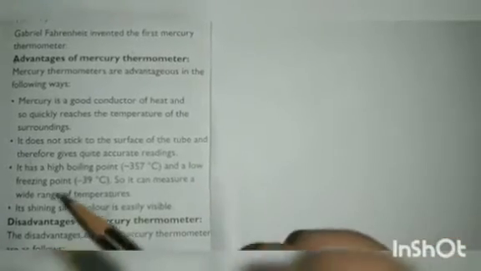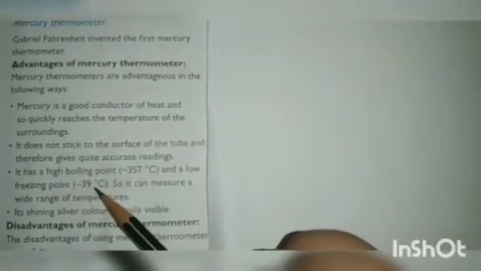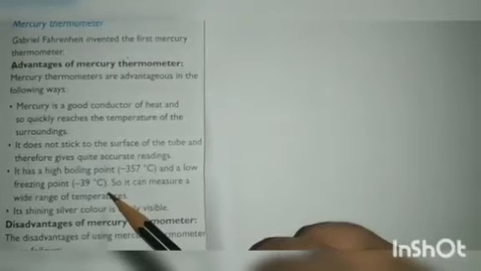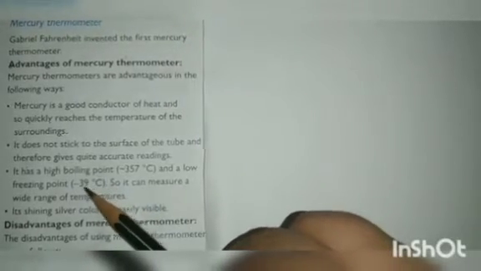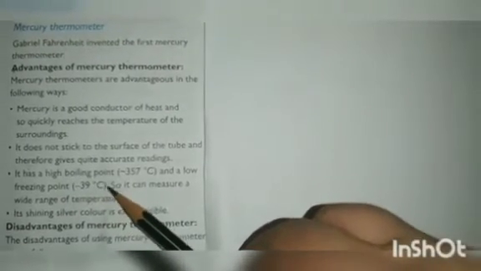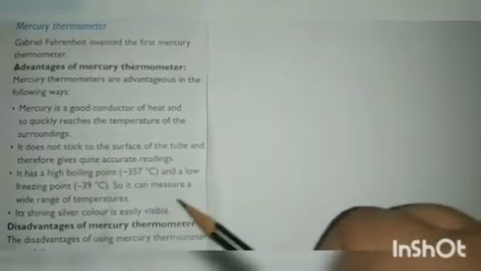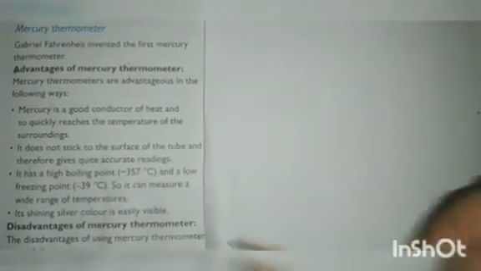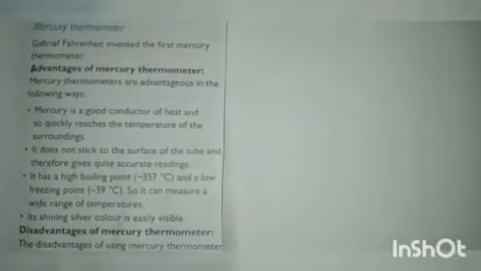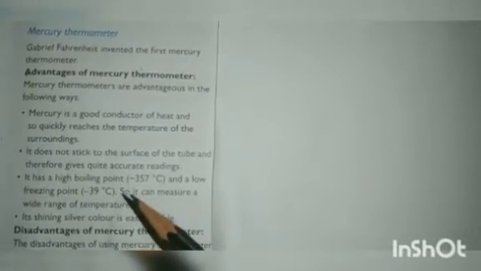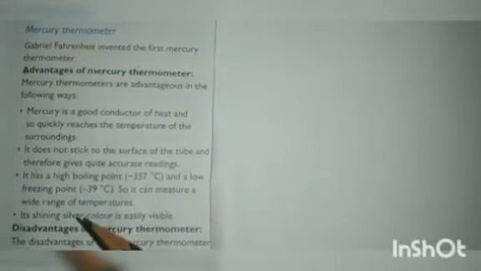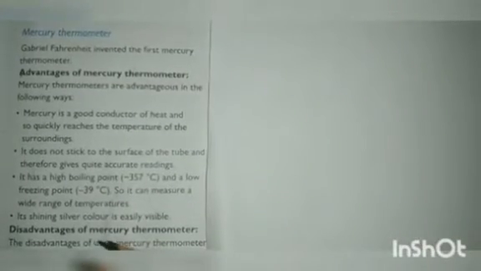And the low freezing point is minus 39 degrees Celsius, so you can measure down to minus 39 degrees Celsius. So it can measure a wide range of temperatures.